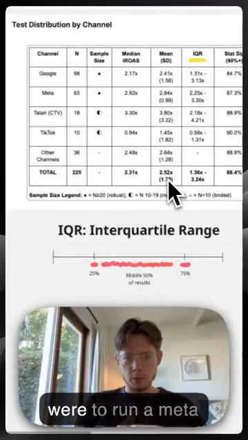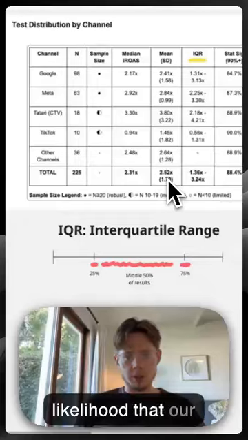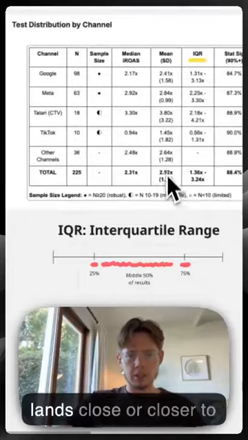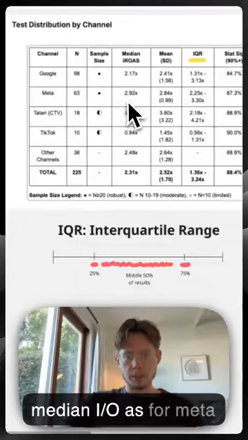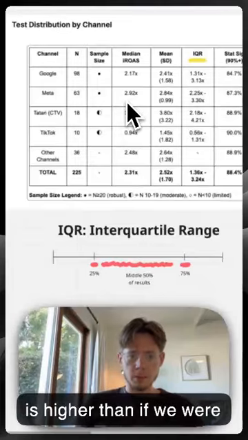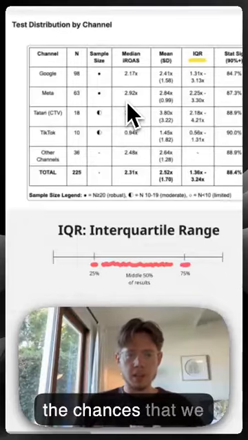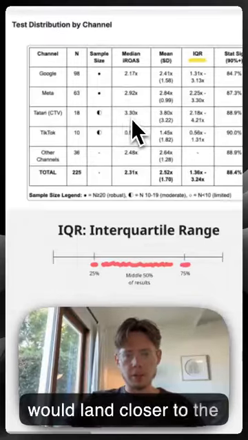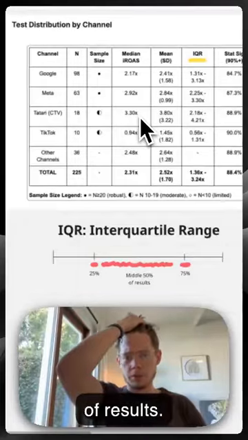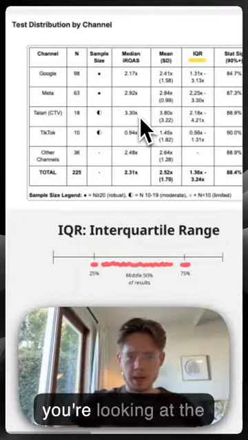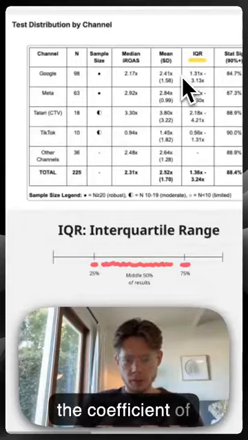So it means that if we were to run a Meta incrementality test for one of our brands, the likelihood that our incrementality result lands close or closer to the 2.92x median iROAS for Meta is higher than if we were to run an incrementality test for connected TV for one of our brands. The chances that we would land closer to the median here would actually be lower because we would expect a higher spread of results. So keep in mind when you're looking at the Stella report, this idea of IQR and this idea of the coefficient of variation, because it's